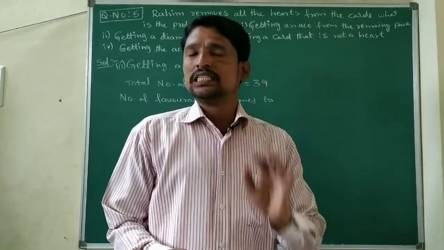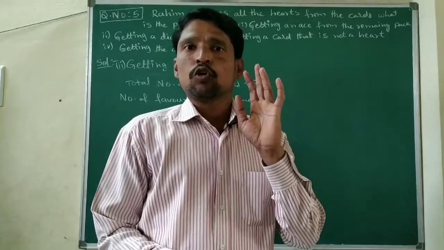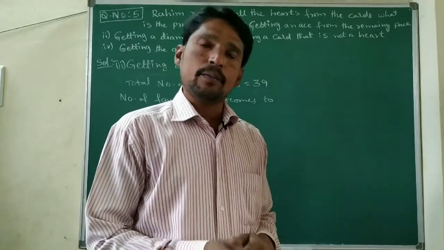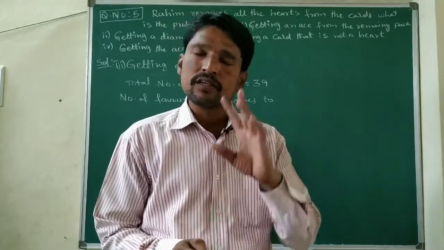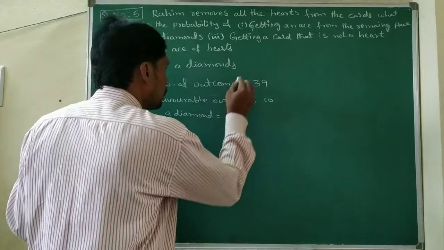Each shape we are getting 13: spades 13, clubs 13, hearts 13 and diamonds also 13. Number of favorable outcomes to a diamond equals 13.